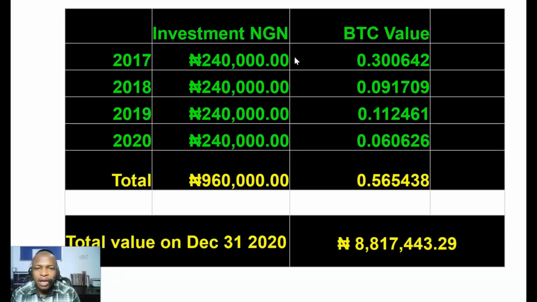So 2017, I invested 240,000 naira. 2018, 2019, 2020, right? And this is the Bitcoin that I bought with my dollar cost averaging strategy in these years. Total is 0.565 BTC. So as of December 31st 2020, when I chose to withdraw my money, sell off my Bitcoin, because it's 4 years, I would have made 8,817,000 naira. Mind you, all the money I've put in is 960,000 naira. So I would say this is really a good investment.